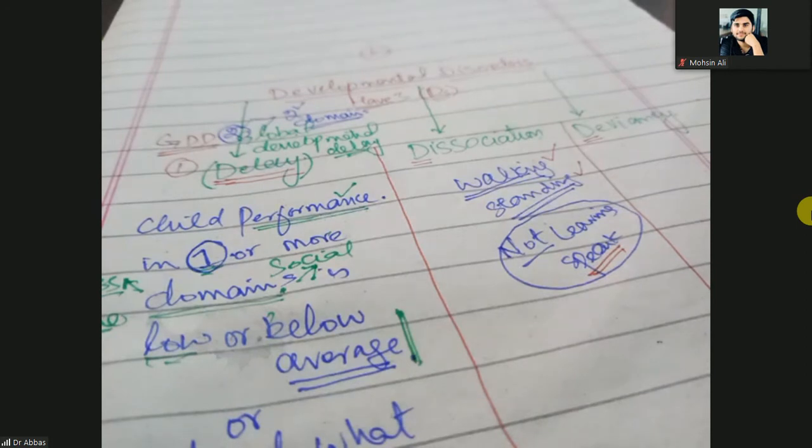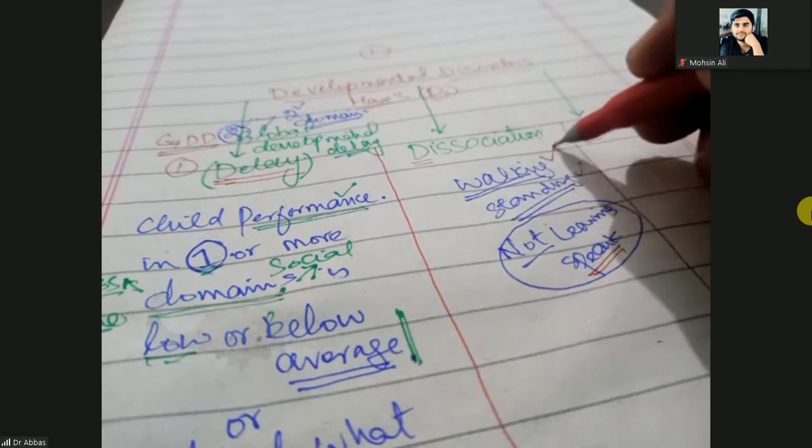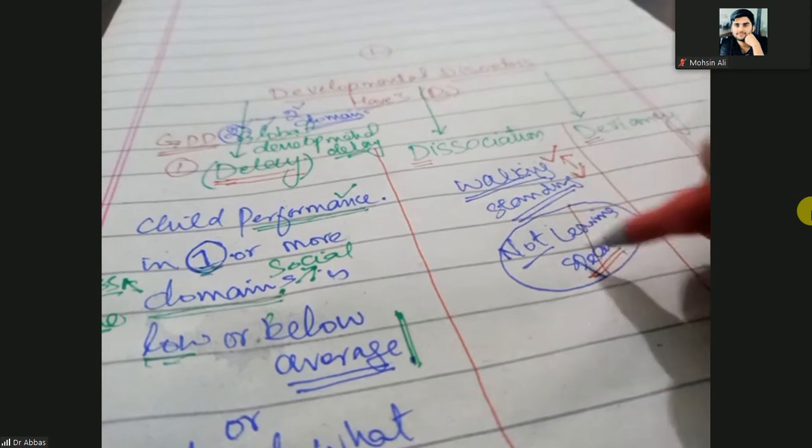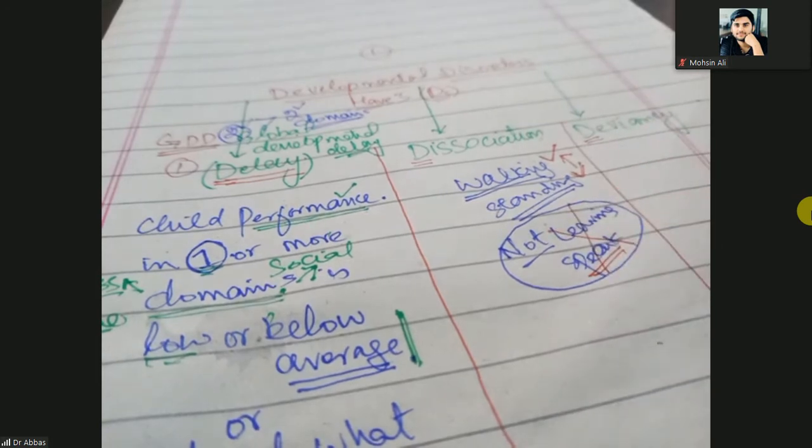All the domains are in sequence. First hold the neck, then sit, stand, walk, and speak. But when walking is good, standing is good, but not speaking, it means there is a dissociation between one domain and the other domain.